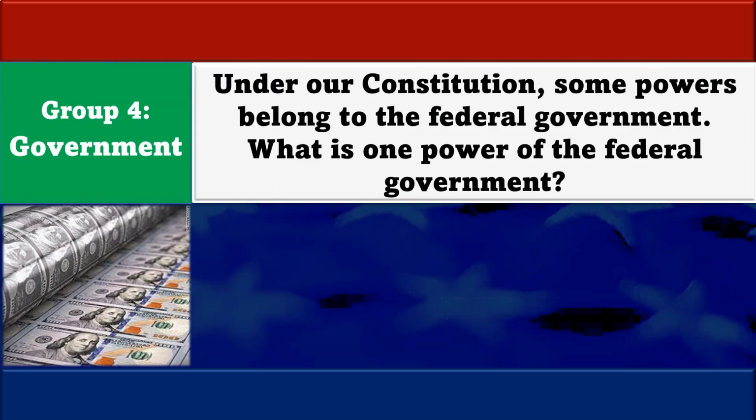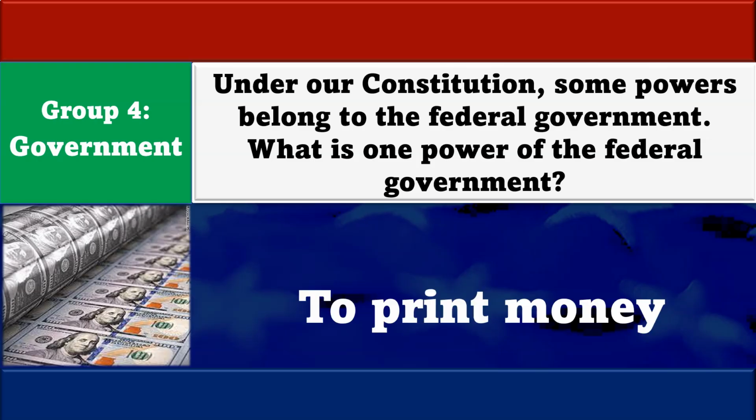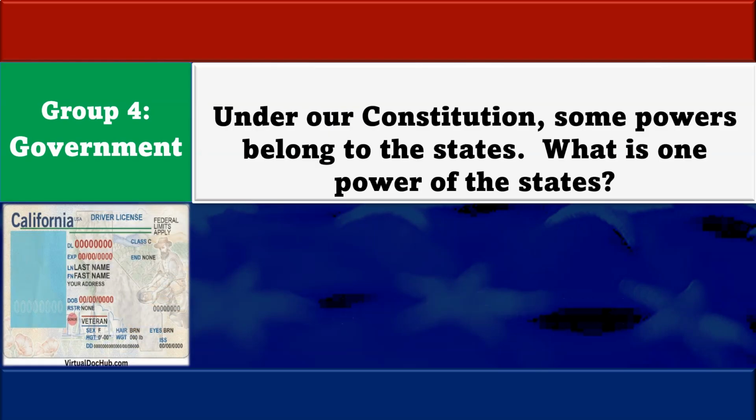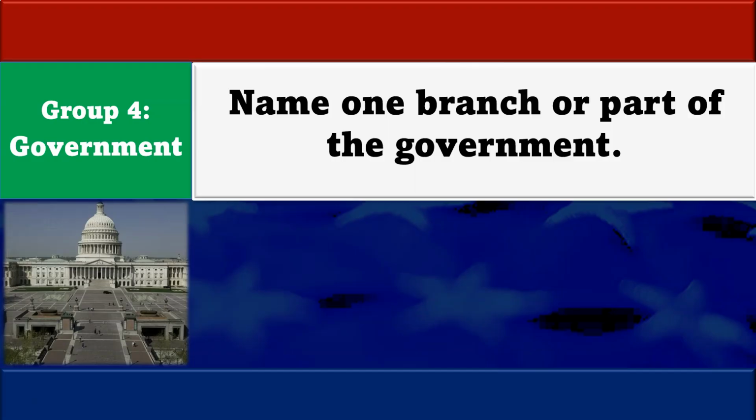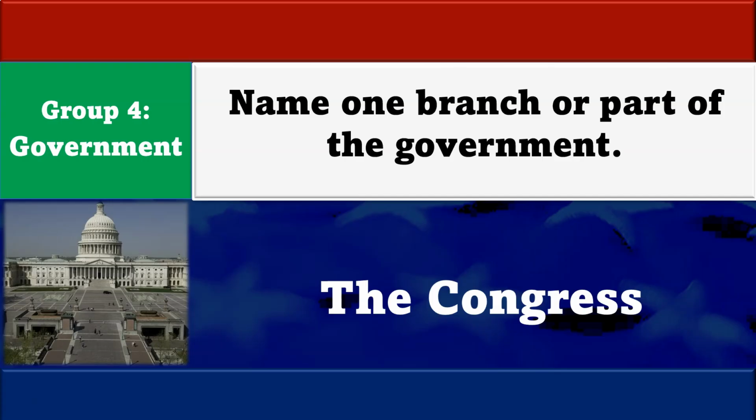Under our Constitution, some powers belong to the federal government. What is one power of the federal government? To print money. Under our Constitution, some powers belong to the states. What is one power of the states? Give a driver's license. Name one branch or part of the government. The Congress.